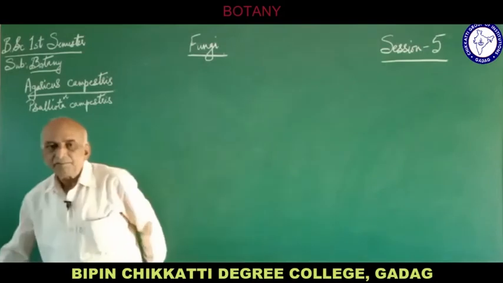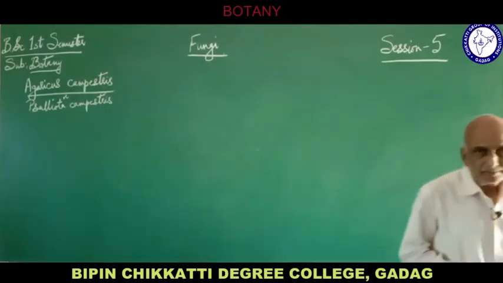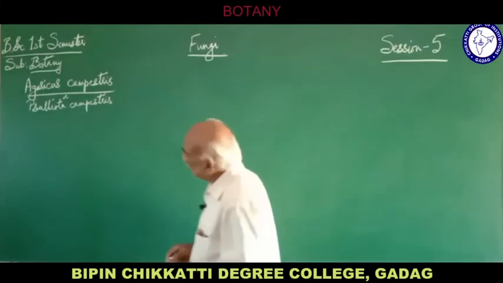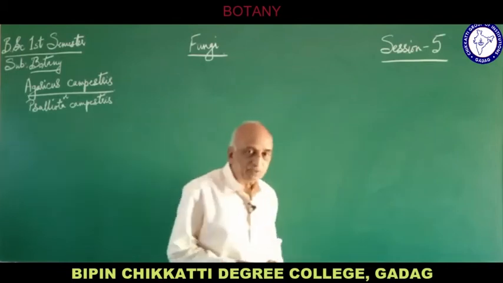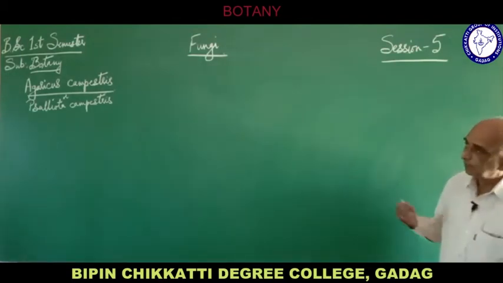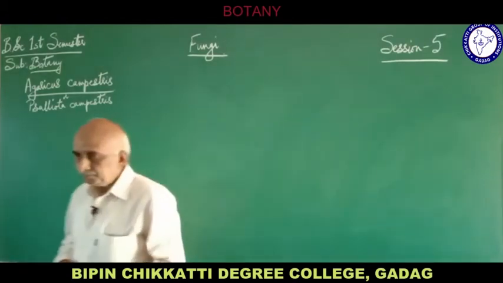Similarly in Basidiomycetes, one more example we will be studying is Agaricus campestris, which is also called Psalliota campestris. So Agaricus is an example of Basidiomycetes.